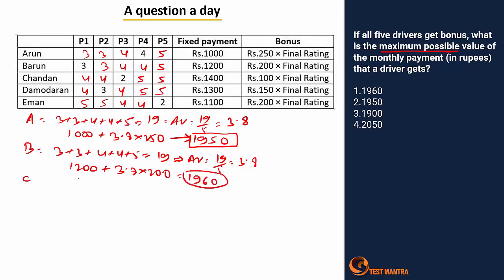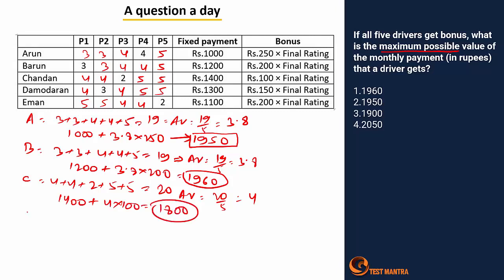Let's calculate for C. It's 4 plus 4 plus 2 plus 5 plus 5. The value is 20. So average will be 20 by 5, 4. The figure is supposed to be 1400 plus 4 into 100, 1800, correct?